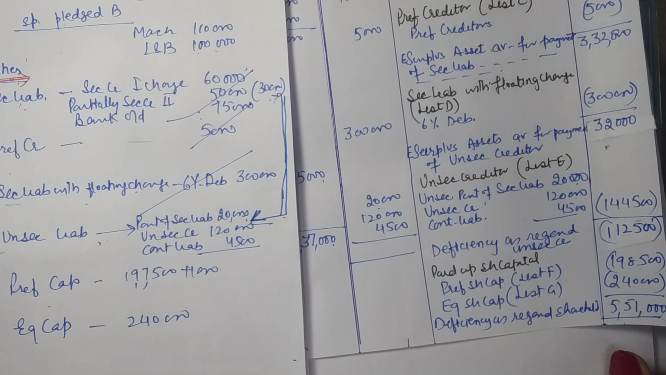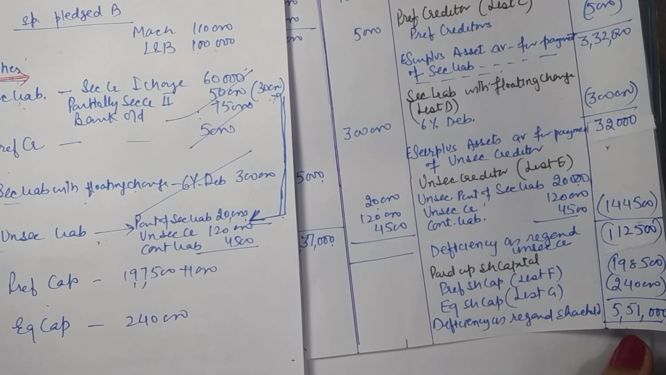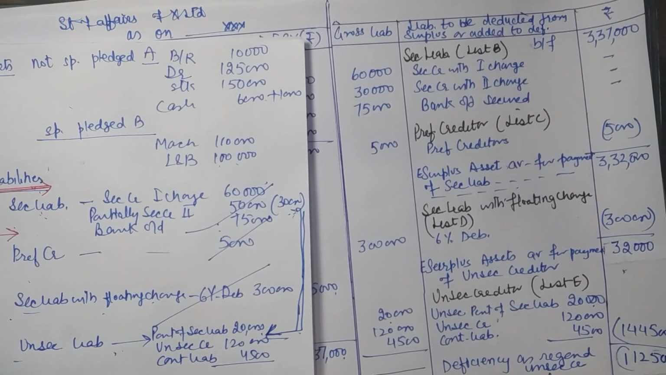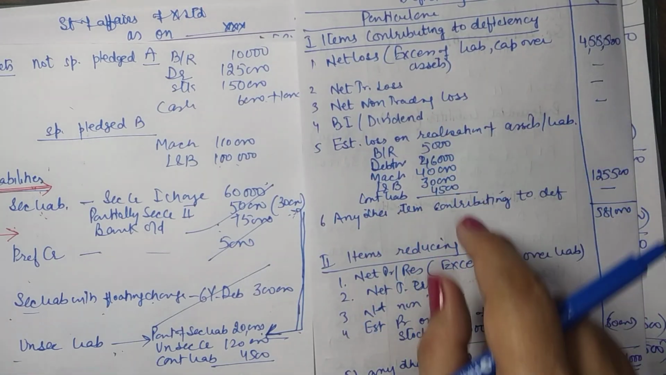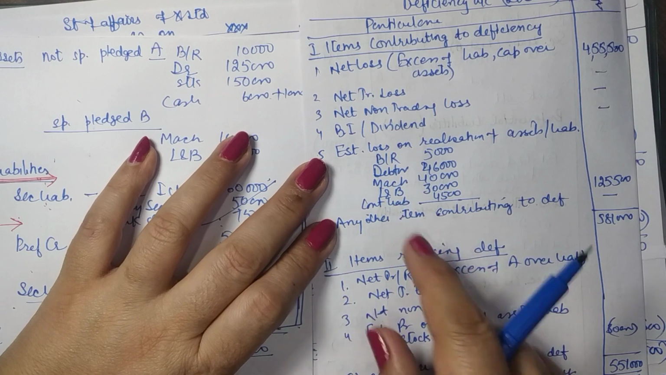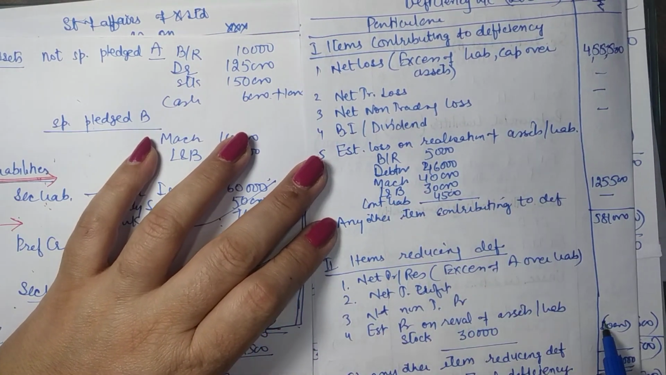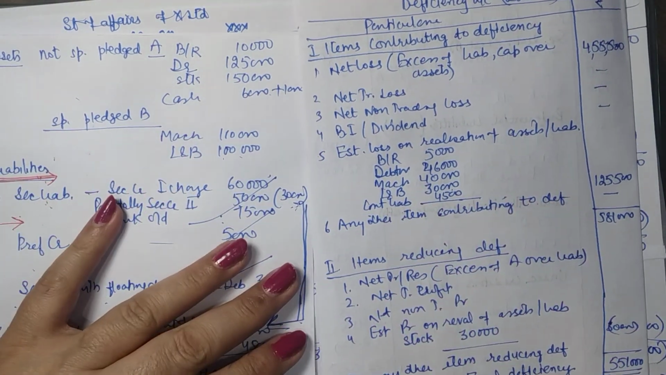Now this is explained through statement H, list H. However, since the question is a bit lengthy, statement H will be prepared only when your question asks you to prepare it. So this is the format of statement H, and you have all the components. Now mainly these amounts will be appearing, so you can compile the information.